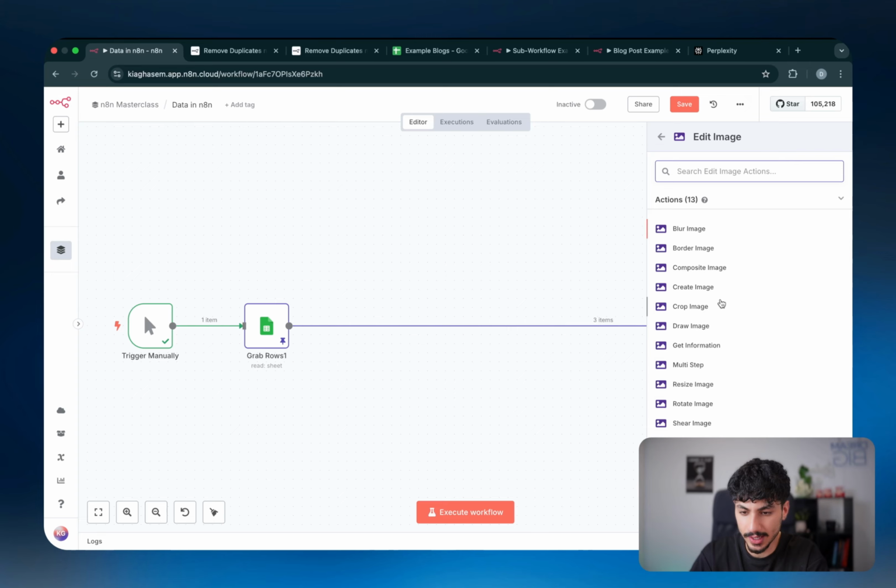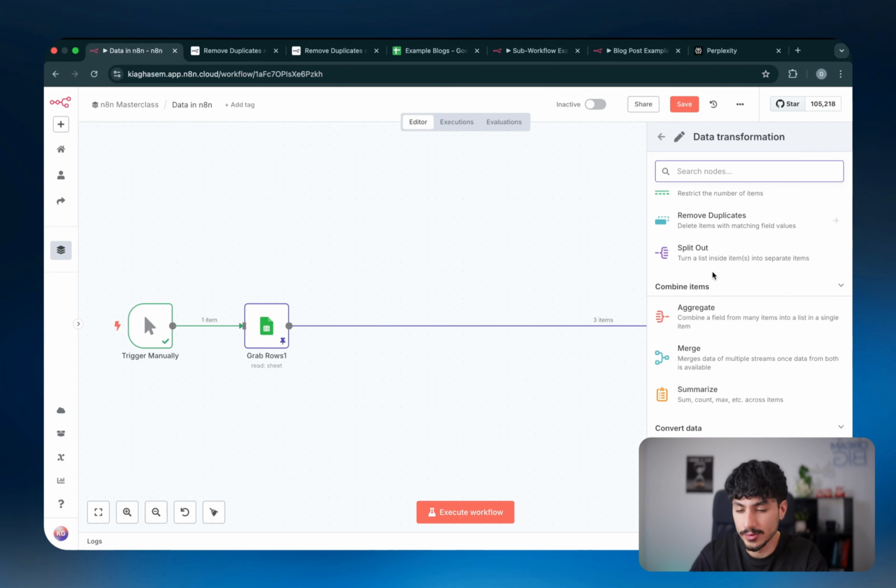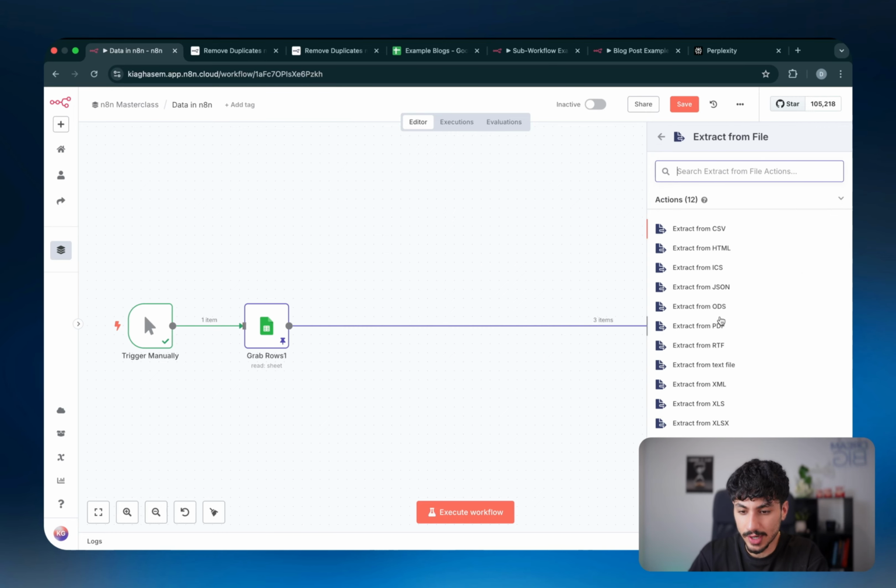Now the next one is if you want to edit an image, blur the border, resize the image. I don't think I've ever used edit image. No, actually that's a lie. You'd probably use it inside content creation. And then extract from file allows you to extract data from the file.